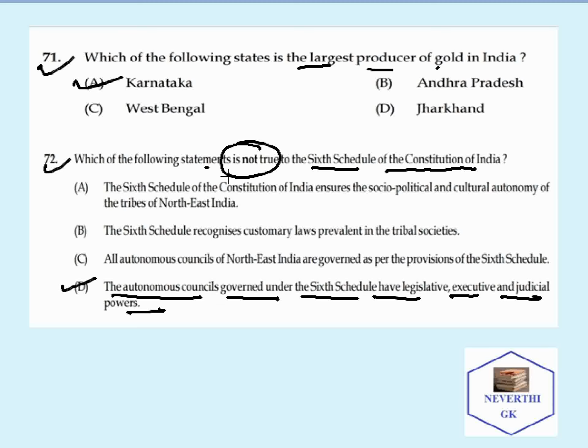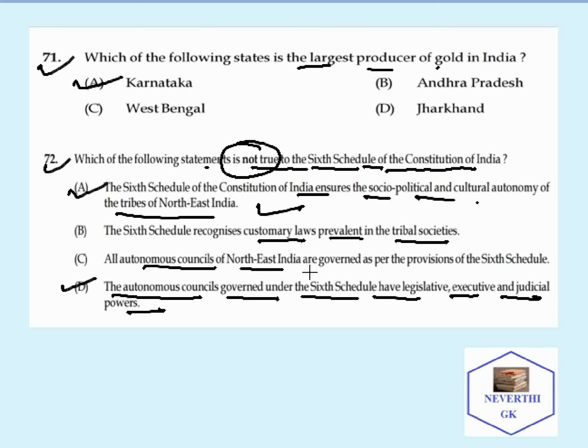This is not true. The sixth schedule ensures the socio-political and cultural autonomy of the northeast tribes of India, that is correct. It recognizes customary law prevalent in tribal areas, that is correct. All autonomous councils of northeast India are governed as per the provisions of the sixth schedule, that is also correct. So the correct answer is D.